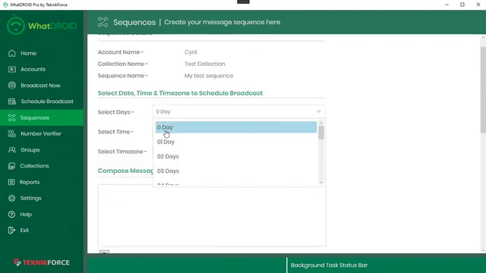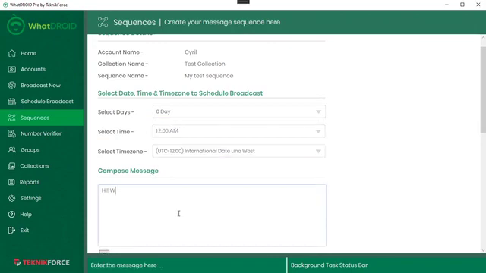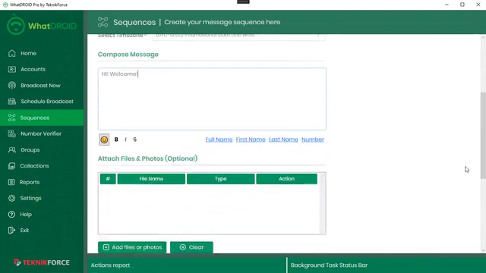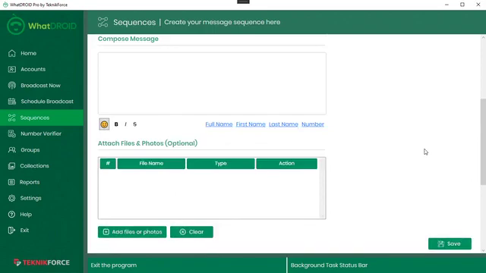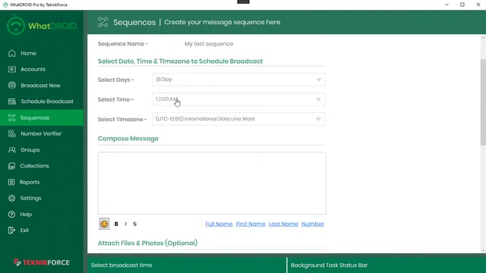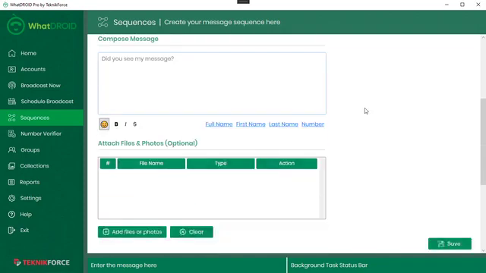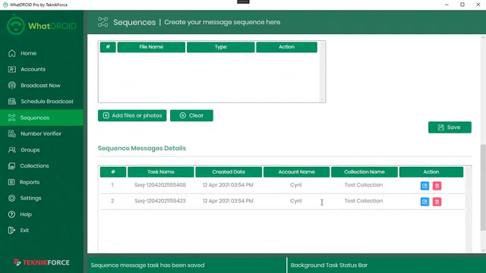So for example, this is the 0 day. This is immediately when a person is added to a collection, this is the message they will get: hi, welcome, or whatever you want. Then, as usual, you can add anything you want, photographs or files. Click on save, and the message is now in the sequence. Then you can add a second message, like, this is the day 2 of when the person is added. Did you see my message? Call it whatever you want, put in any message you want. And that way you can have a sequence of messages that are going out to the person you want without you having to type in a lot every day for the next X number of days.